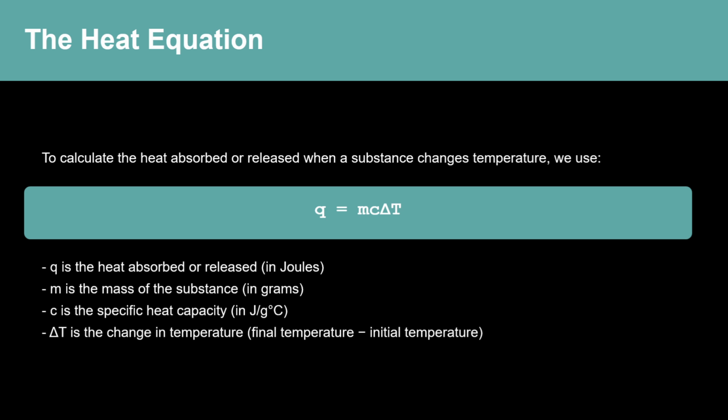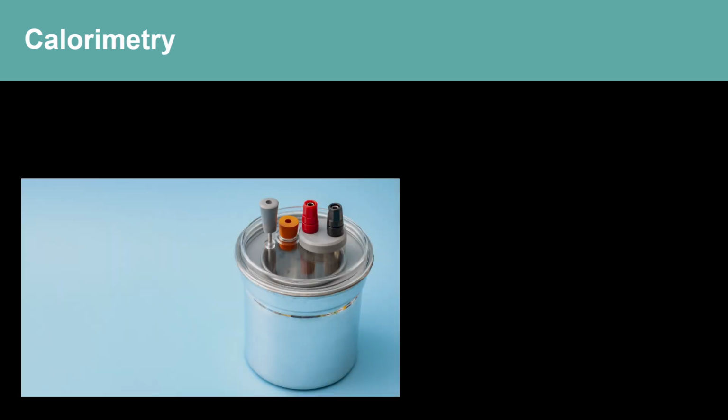Scientists measure heat changes in chemical reactions using a technique called calorimetry. A calorimeter is an insulated container designed to measure heat changes during physical or chemical processes. When a reaction happens inside, any heat released or absorbed changes the temperature of the water in the calorimeter, allowing us to calculate the heat of the reaction.